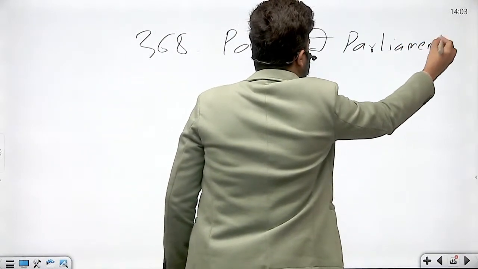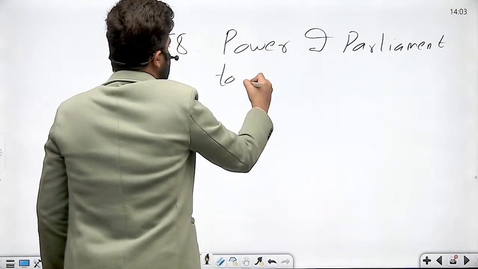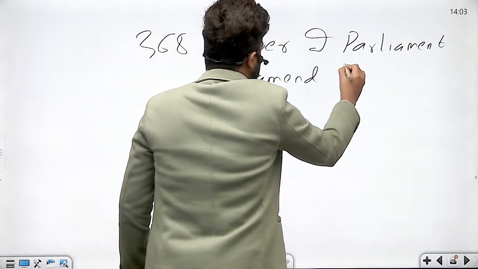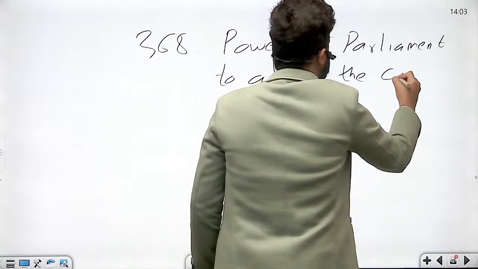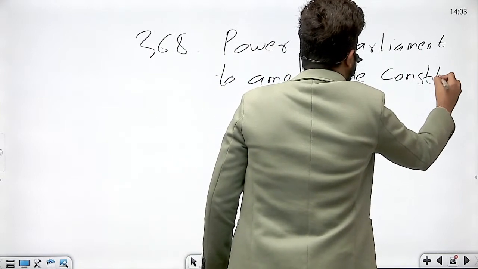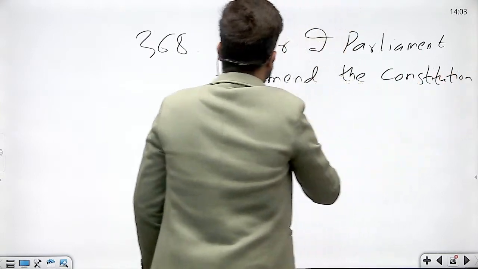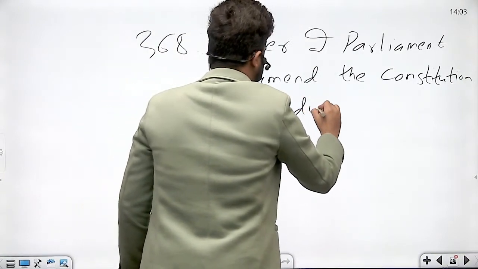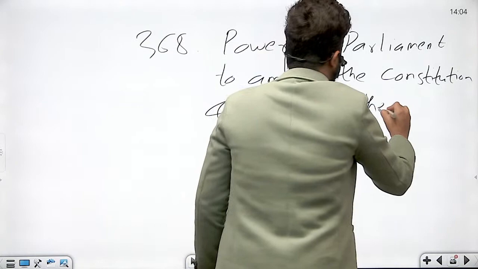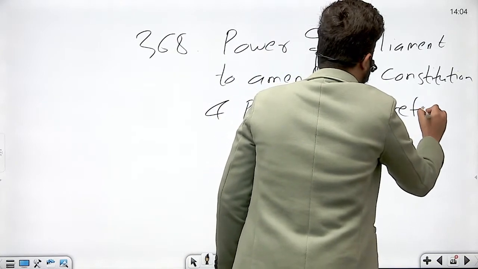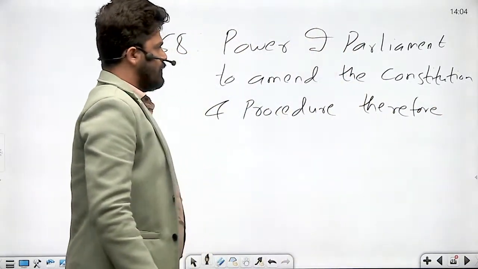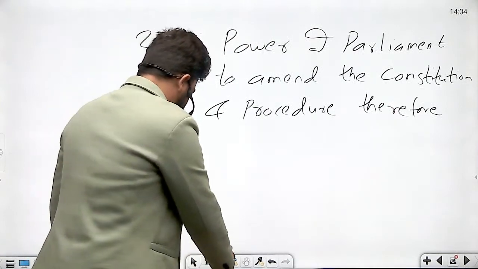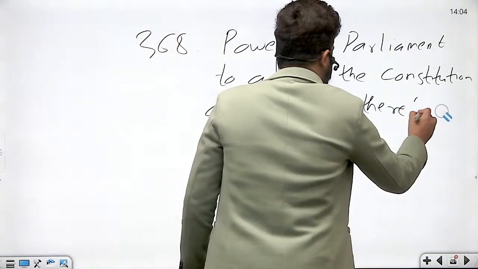to amend the Constitution and procedure thereof.